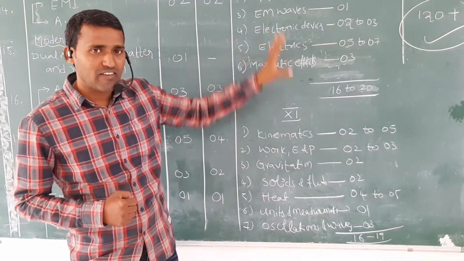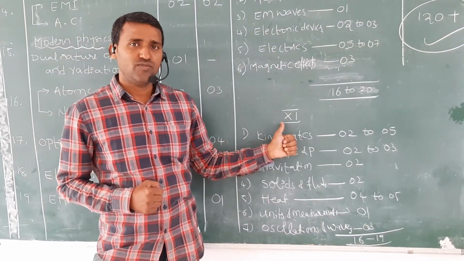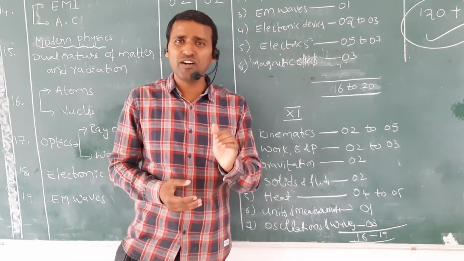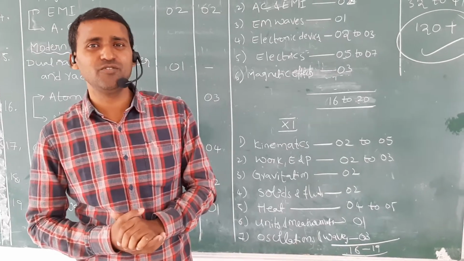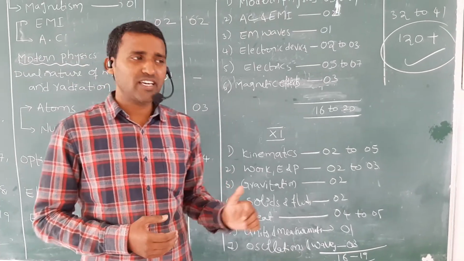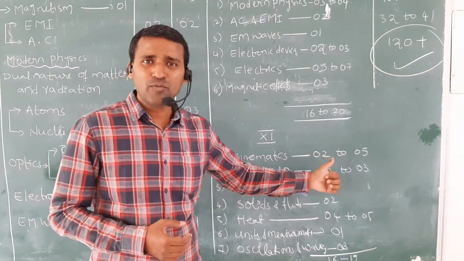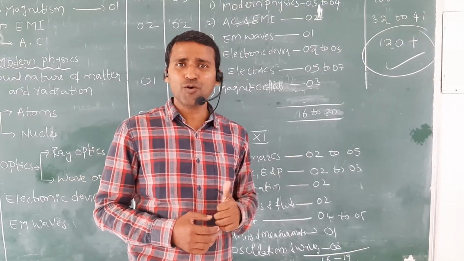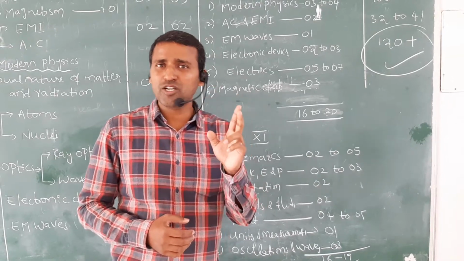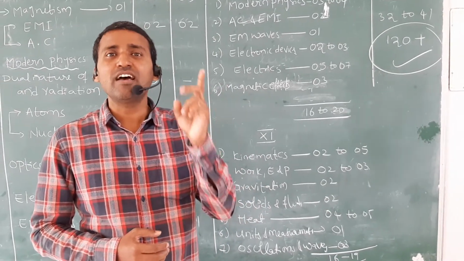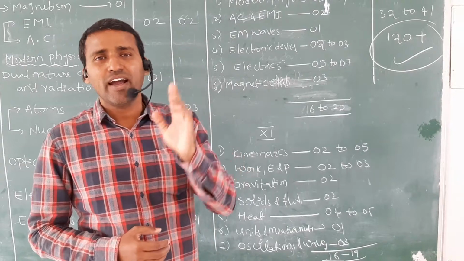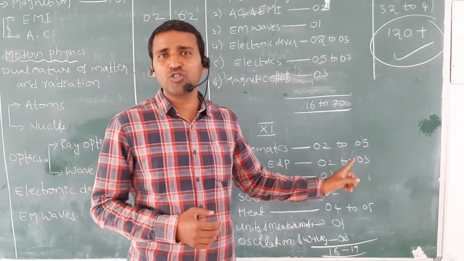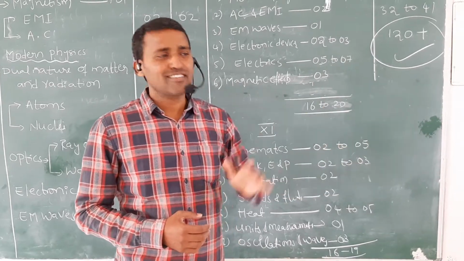Then I will analyze the plus 1. From plus 1, first I selected kinematics. Kinematics is somewhat better and easy for the students. So that's why I gave kinematics. In kinematics, minimum 2 questions, maximum 5 questions. Kinematics means you have to prepare 2 chapters, motion in 1 dimension and motion in 2 dimensions. If you prepare well, you can 100% attempt the 5 questions in the NEET examination.